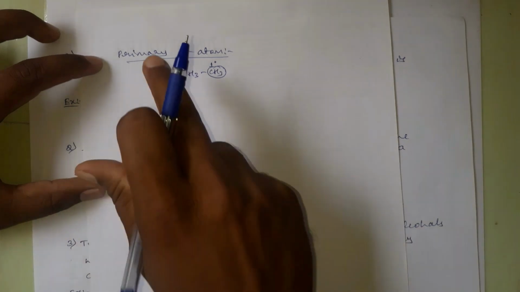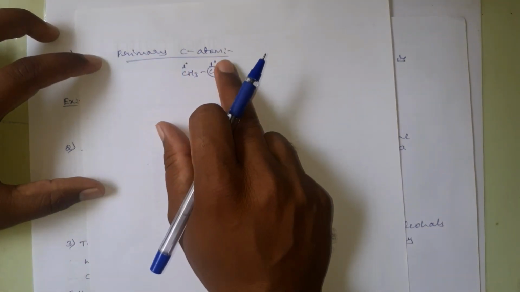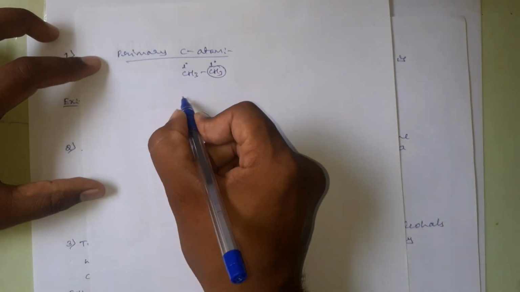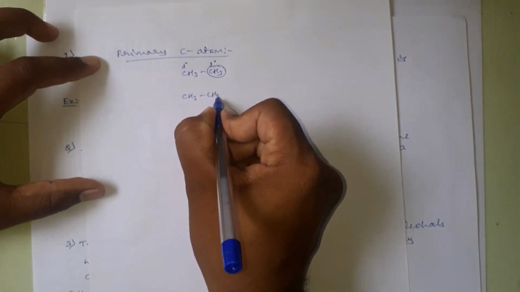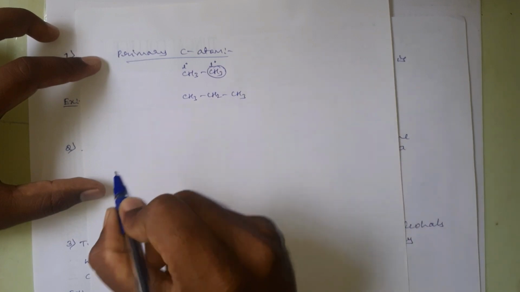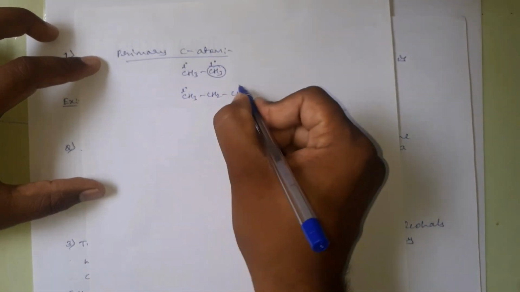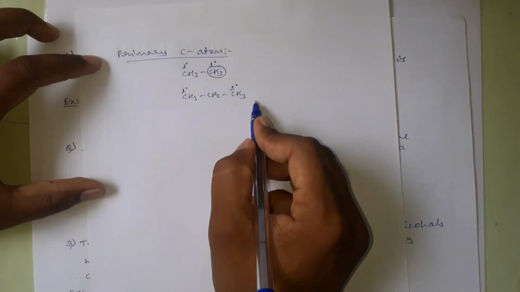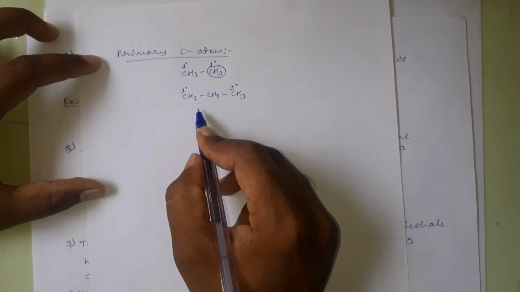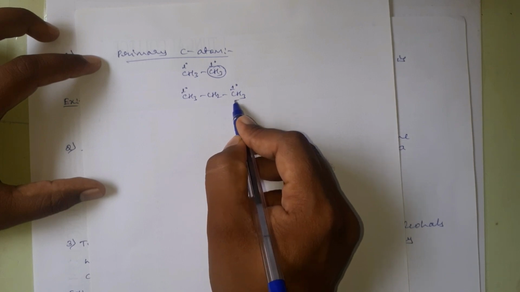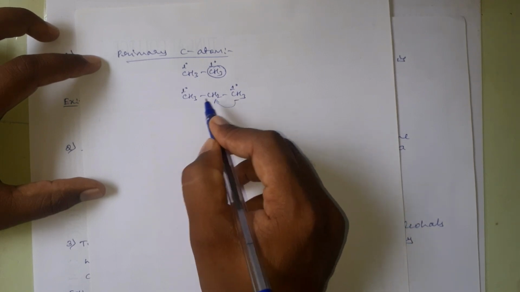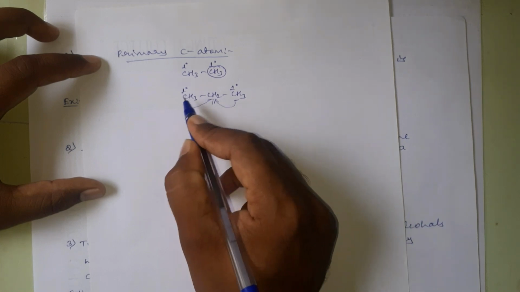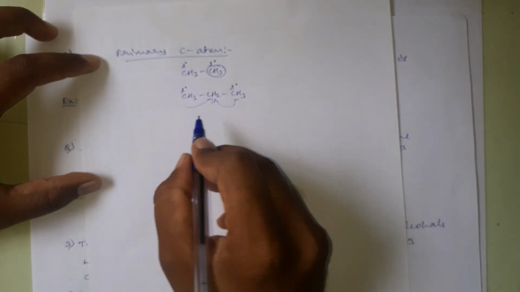Take another example, CH3CH2CH3. Here this is also a primary carbon atom, this is also a primary carbon atom. These two are the primary carbon atoms because this carbon is attached to only one other carbon atom and this one is also attached to only one other carbon atom.